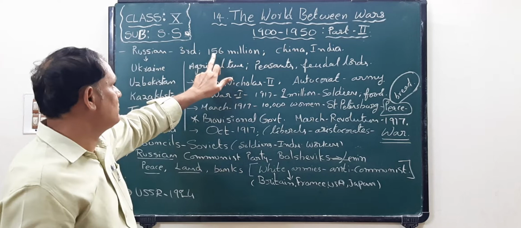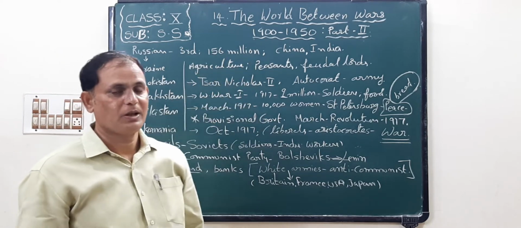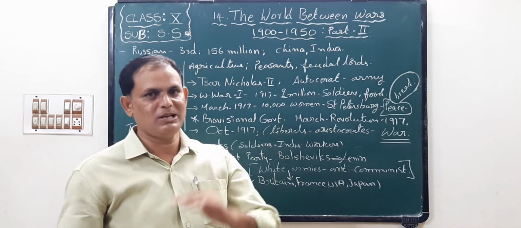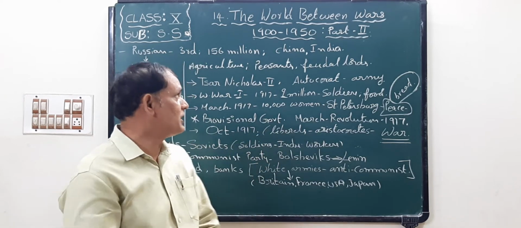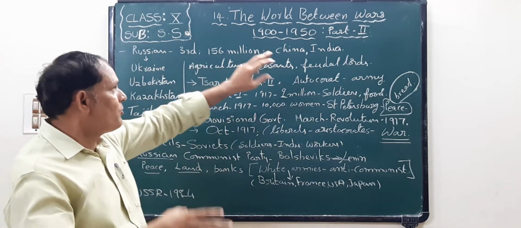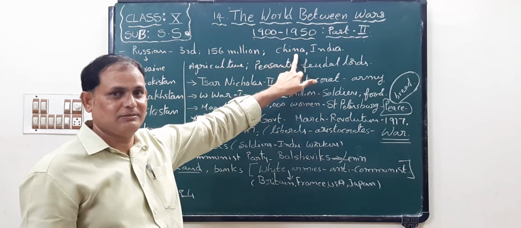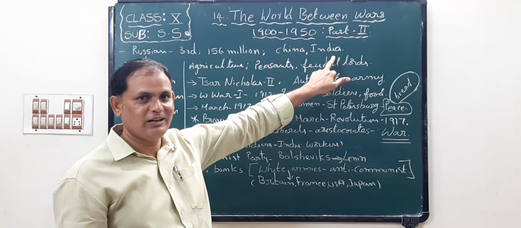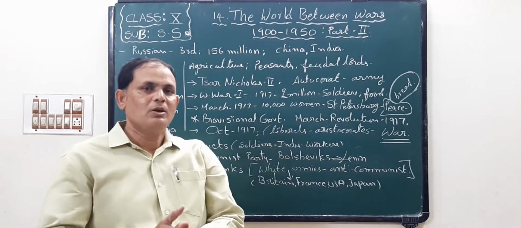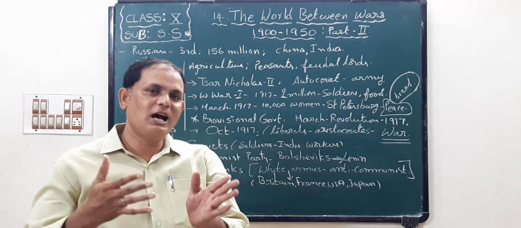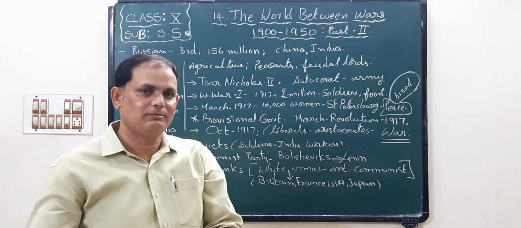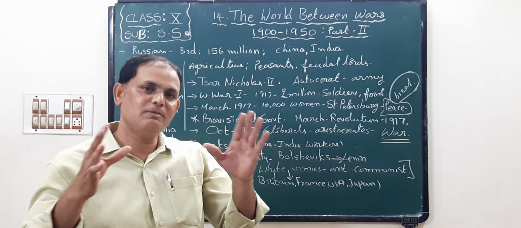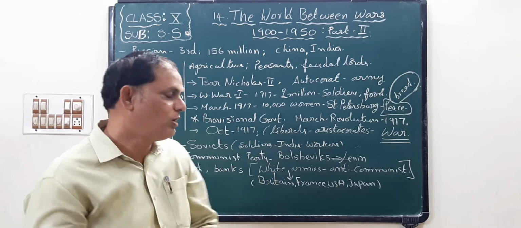Look, children, 156 million. We know 1 million is 10 lakhs. Next to China in first place and India in second, Russia is third. These are the population-wise biggest among the remaining countries of the world.